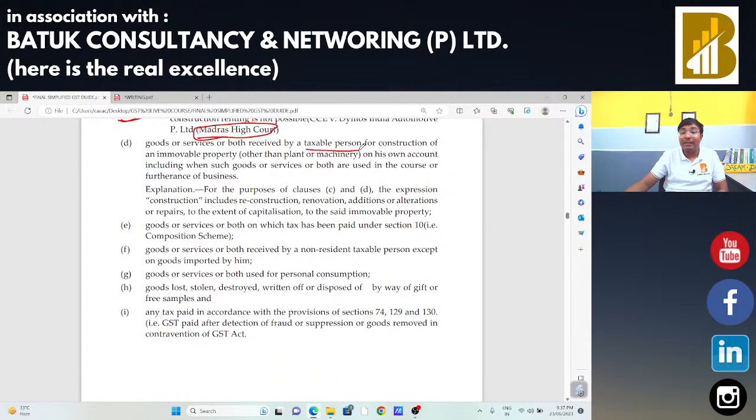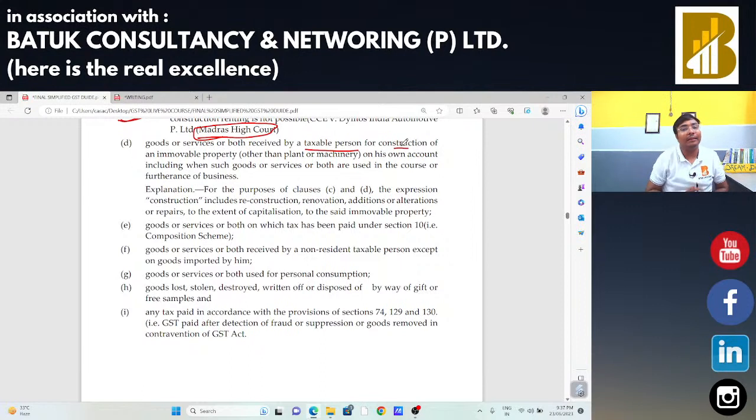If any taxable person is going to buy any construction products for his business purposes, in that case input tax credit is not allowed. Suppose I have a manufacturing unit, and for doing that manufacturing, if I am going to construct any building, any immovable property, in that case input is not allowed. Someone may say that here also the construction of the building is because of business, and my revenue will be due to that building. In that case, input is allowed.